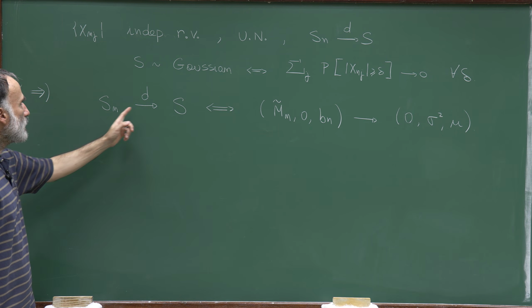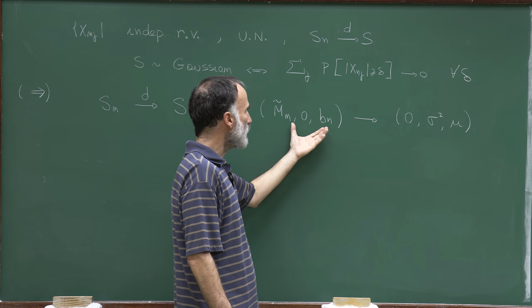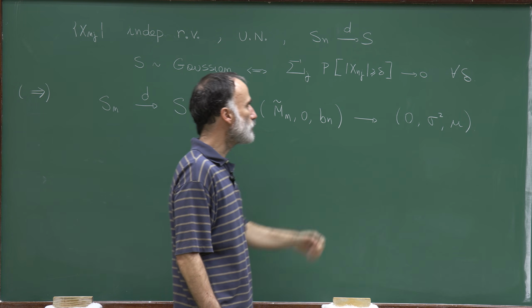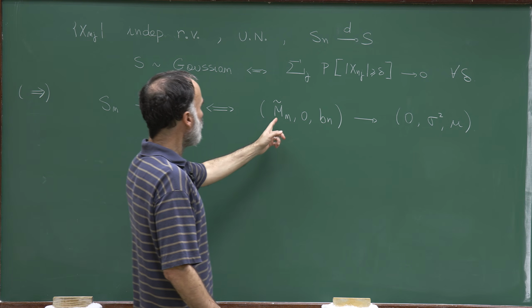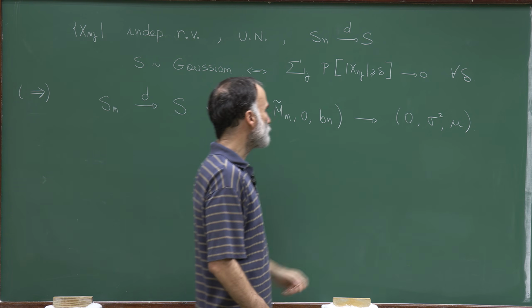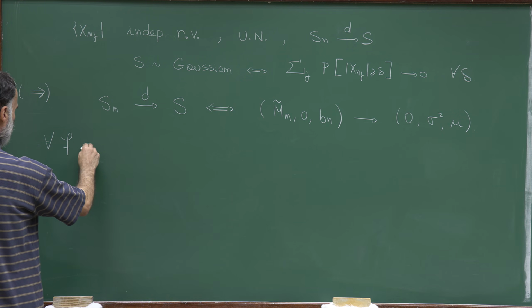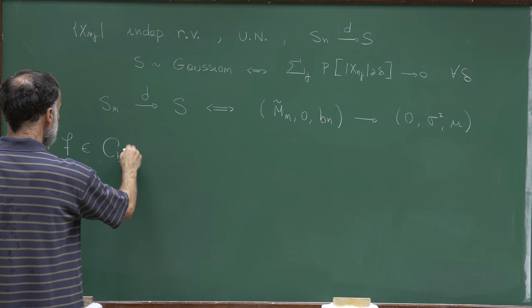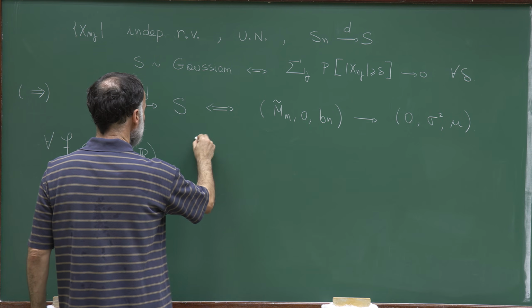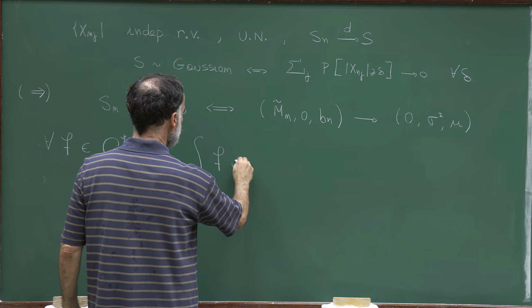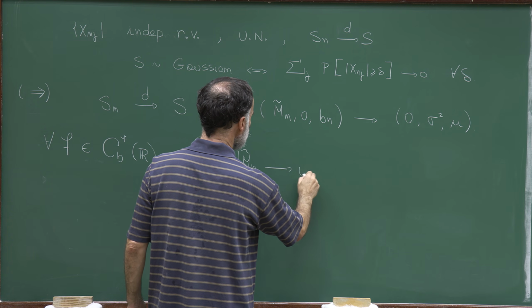Now, since S_n is converging in distribution to S, we know that this sequence of triples is converging to that triple. Therefore, M tilde n is converging to 0, and this means that for all functions f in C_b star of R, we have that the integral of f dM tilde n is converging to 0.